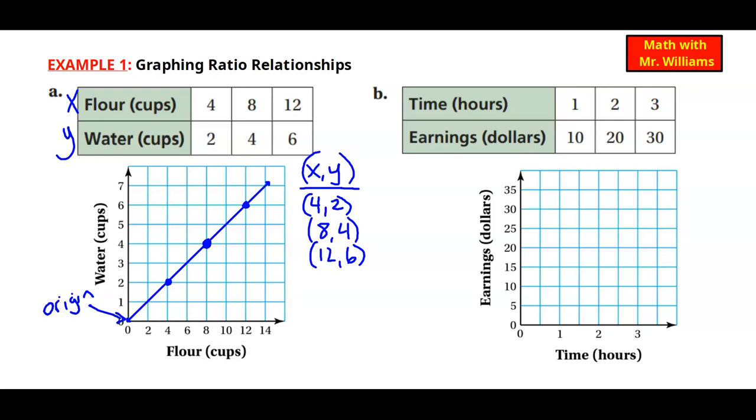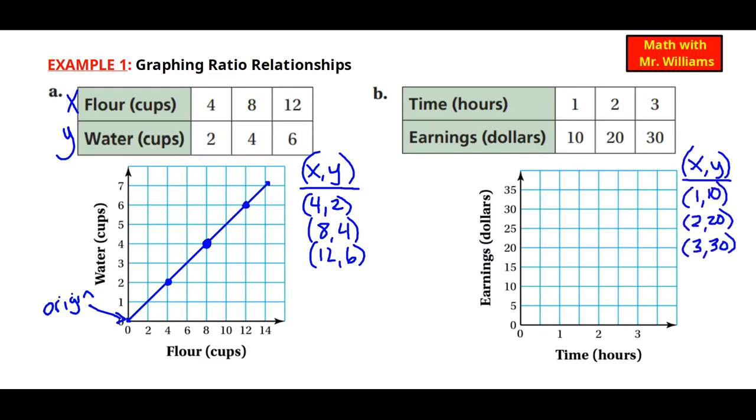All right, on to B. So we have time and earnings. For every 1 hour worked, someone's going to earn $10. 2 hours, 20, and 3, 30. So let's go ahead again and make our quick table with X and Y. So we have 1, 10, 2, 20, and 3, 30. All right, let's go ahead and graph it.